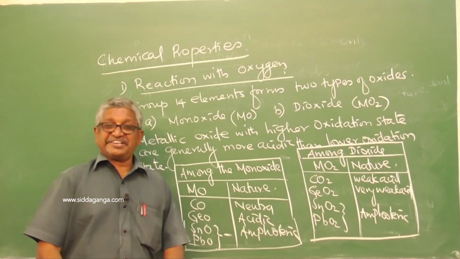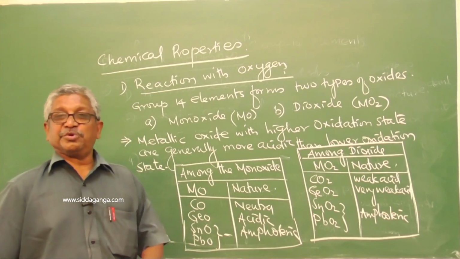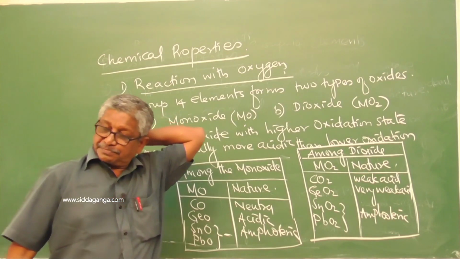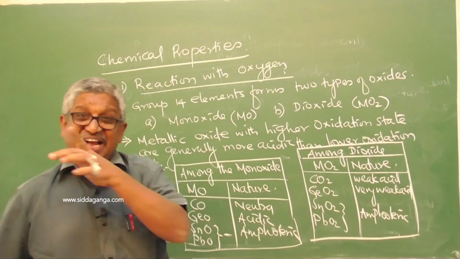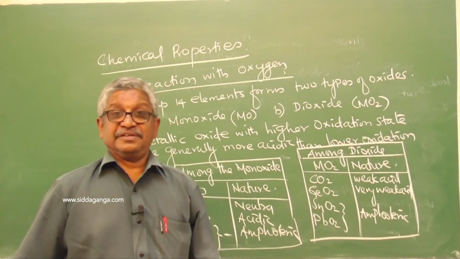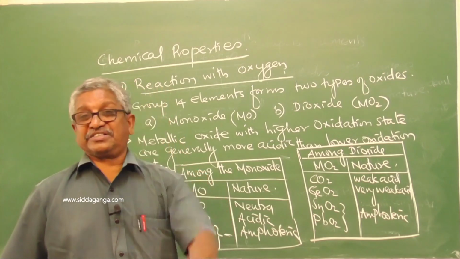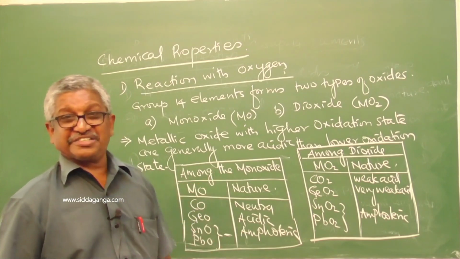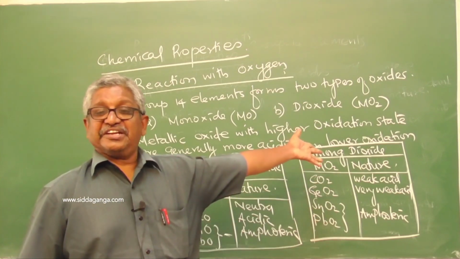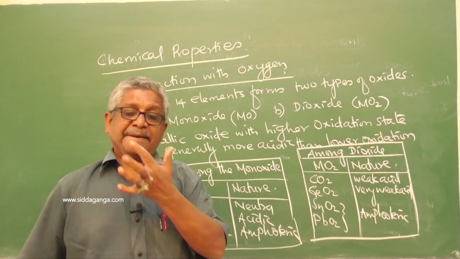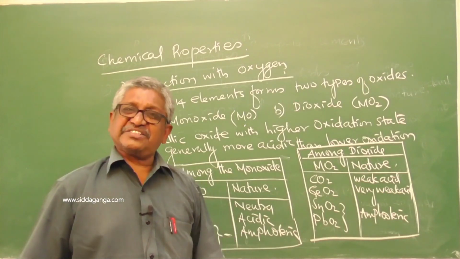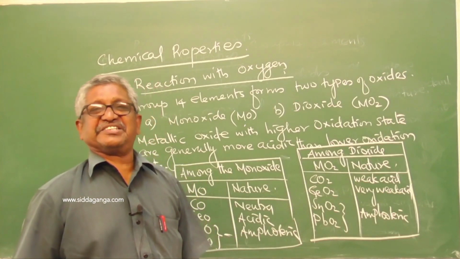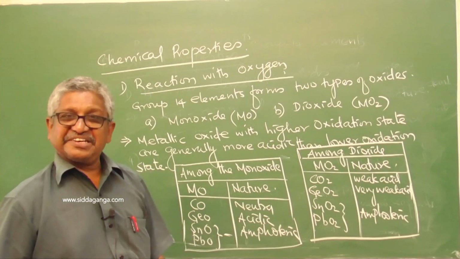So when group 14 elements react with oxygen, they give two types of oxides, monoxide and dioxide. Metallic oxides with a higher oxidation state are generally acidic.